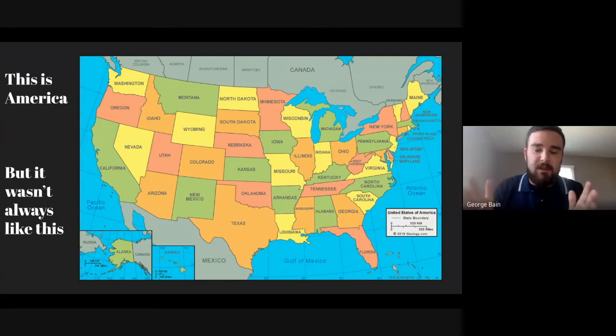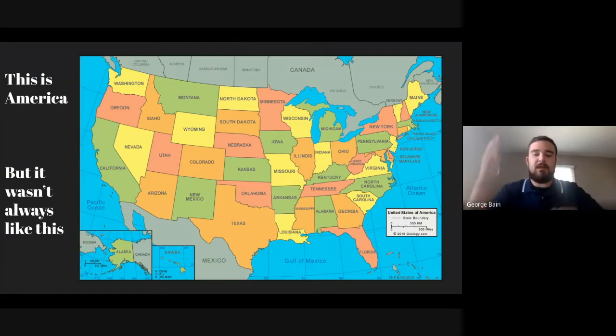Just stick with me. Okay, so go ahead and track the screen that I'm looking at now. Hopefully you can see my screen. If not, make sure that you have my box pinned on your Google Meets, so when my voice talks, you can see my screen pop up. So this is America, right? You all have seen this map hundreds of times in your life. We all know the general shape. Maybe you don't know every single state, every city, and that's fine. We all have a general idea of the shape.